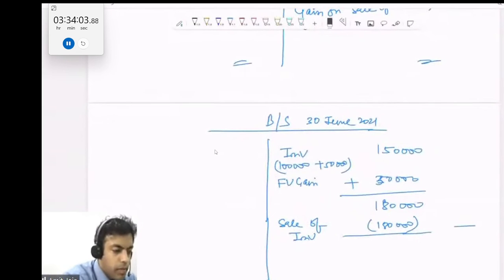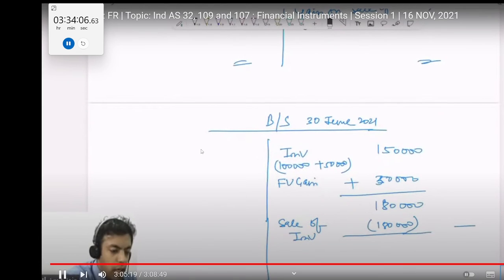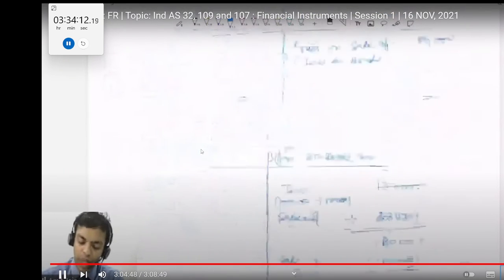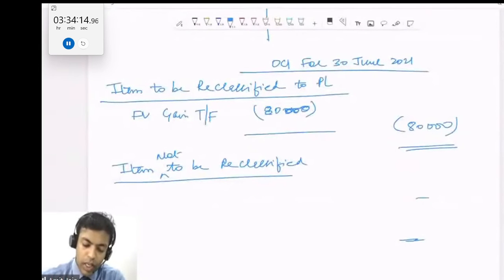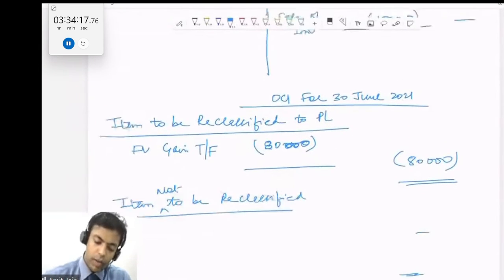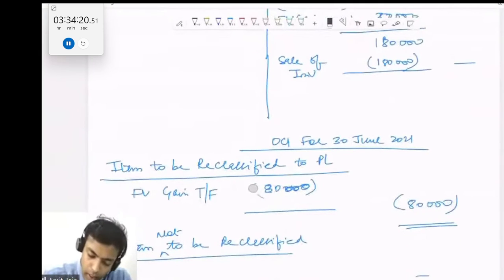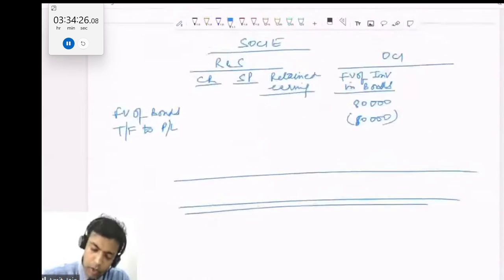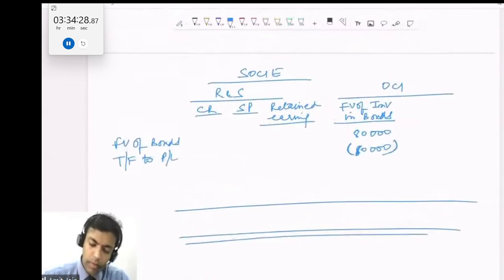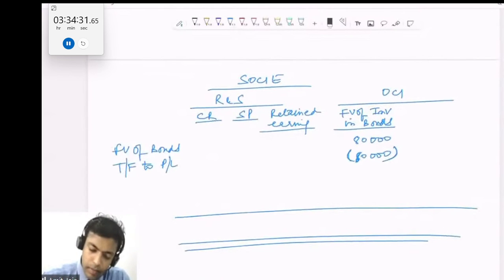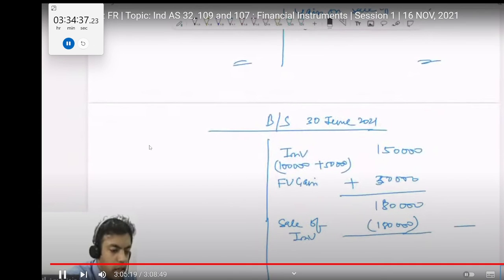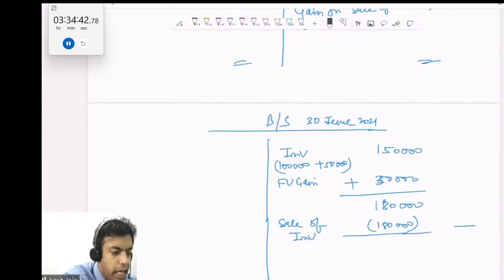Okay, what else? Divya is saying, sir, on reclassification we will show it as a negative item in the OCI. Yes, we will show it.